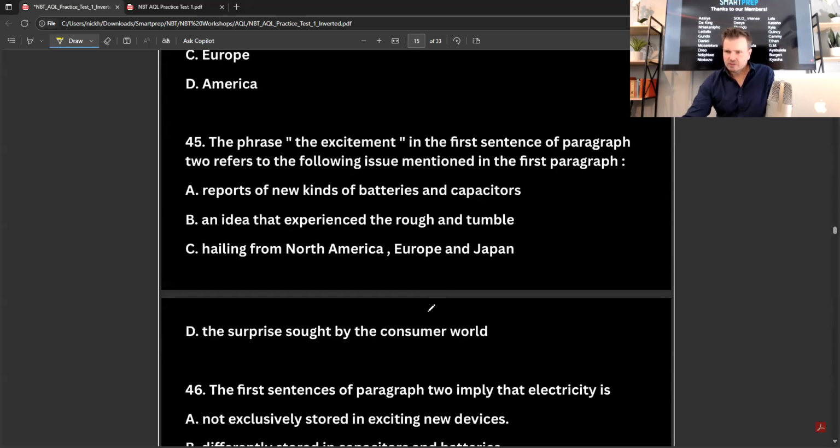Okay, 45. The phrase the excitement in the first sentence of paragraph 2 refers to the following issue mentioned in the first paragraph. Reports of new kinds of batteries and capacitors, an idea that experienced the rough and tumble, hailing from North America, Europe, and Japan. No, the surprise sought by the consumer world. Okay, so it's the reports, right? The excitement was about these new kinds of batteries and capacitors. So that's going to be A.